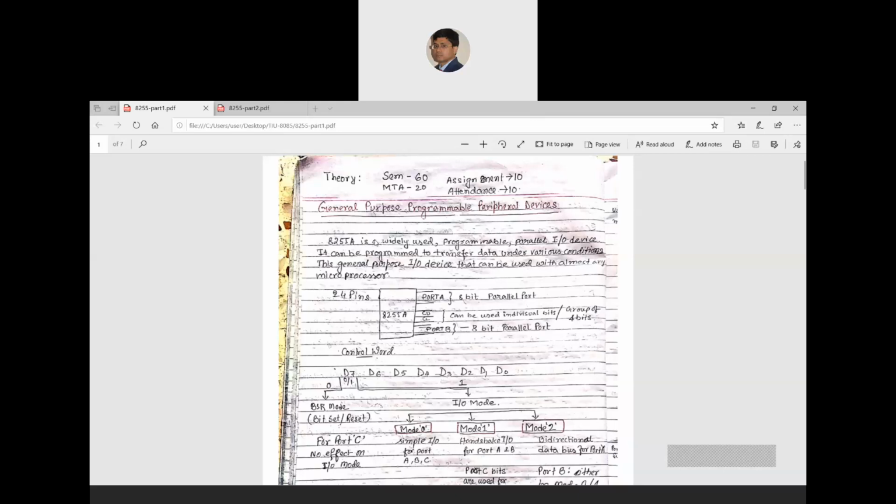The microprocessor is costly, because it has to do different kinds of work, so it has a higher speed. It has different components, and that makes the microprocessor costly.